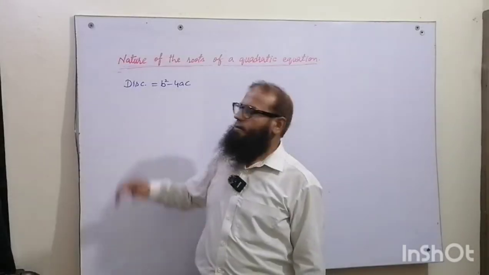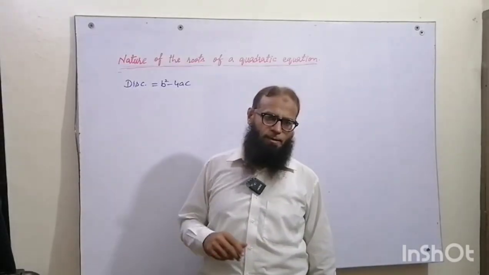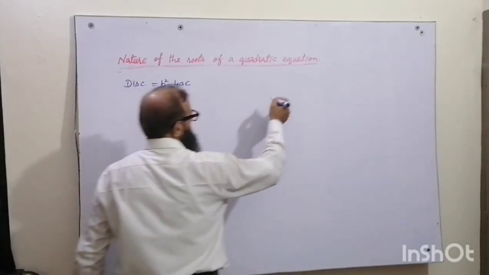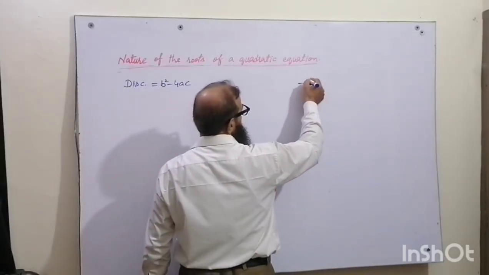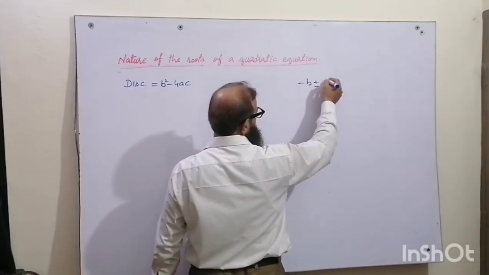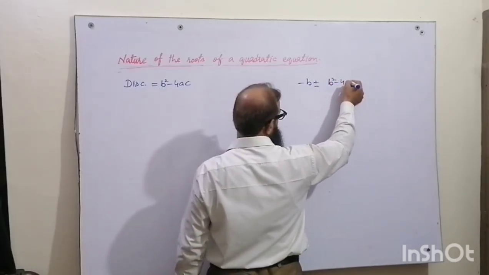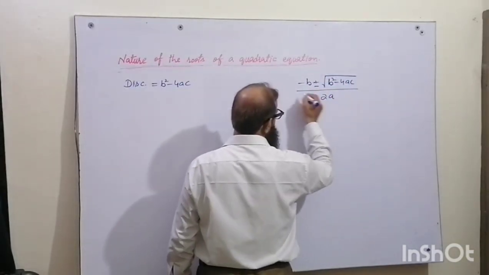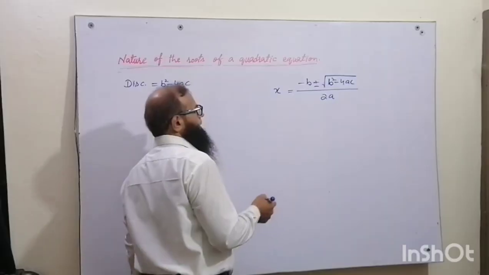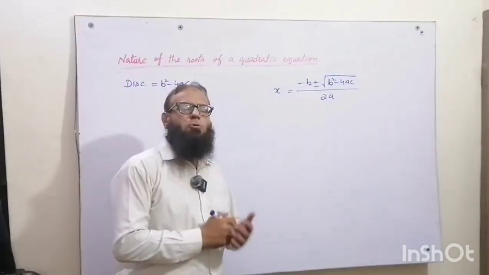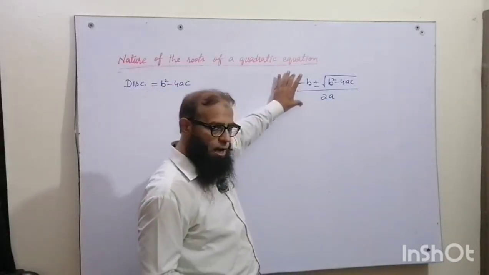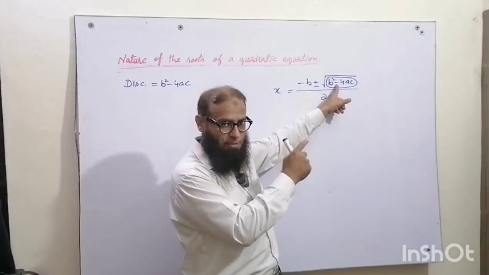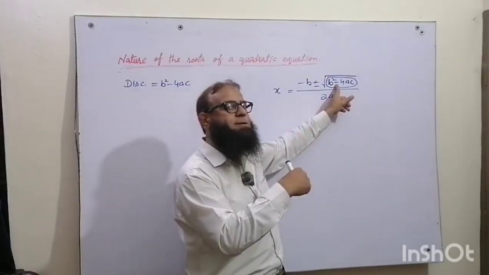Today the topic is finding the nature of the roots by using discriminant. What is discriminant? If you remember the quadratic formula, we have x equals minus b plus minus square root of b square minus 4ac, over 2a. This is the quadratic formula for any variable x. The roots of the quadratic equation depend upon this expression, therefore this expression is called discriminant.